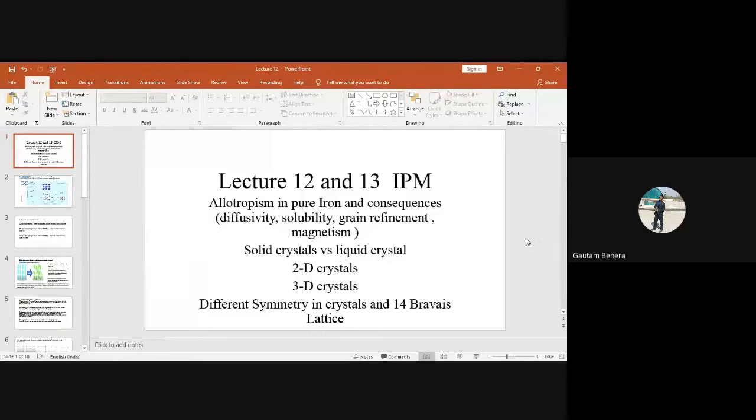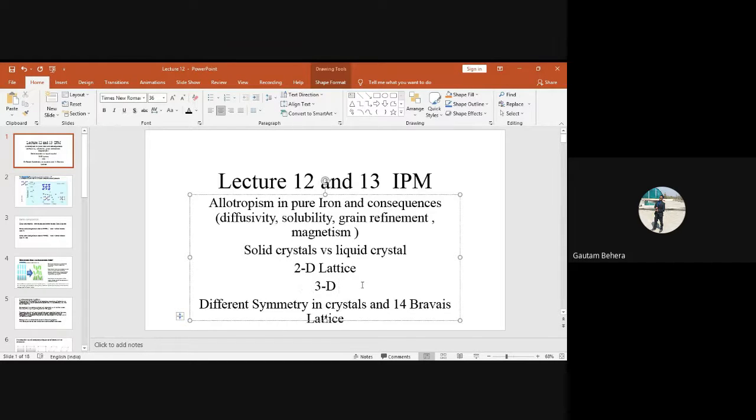And solid crystal versus liquid crystals, we'll see that, and we'll see 2D crystals, we'll see 3D crystals, or instead of 2D crystals you can say 2D lattices, 3D lattices, and better to write lattices, yeah, 2D lattice and 3D lattice. And different symmetry in crystals and 14 Bravais lattices.